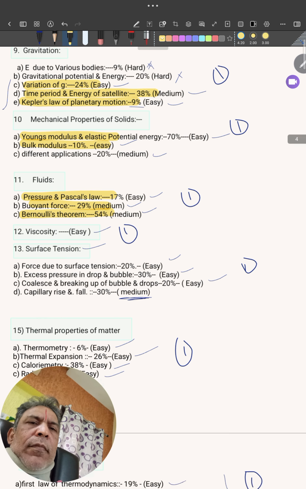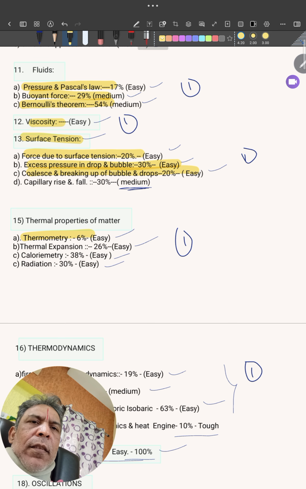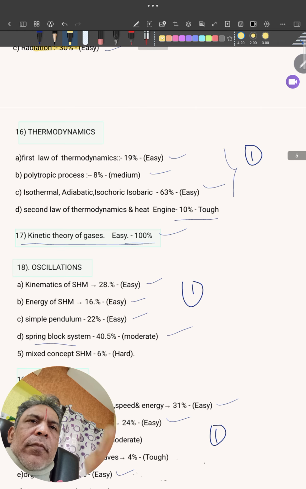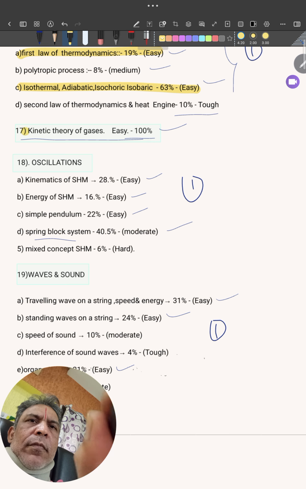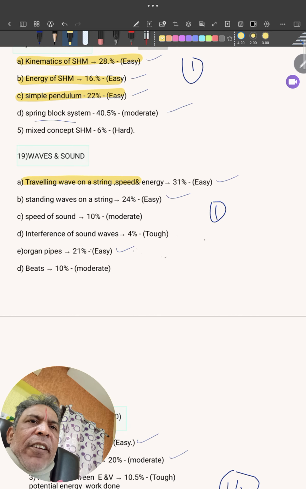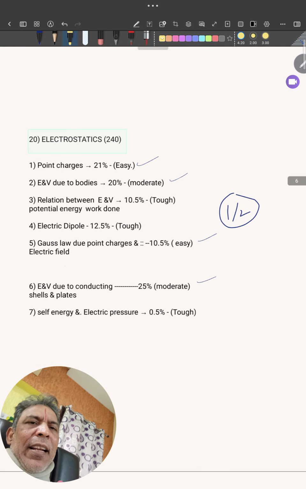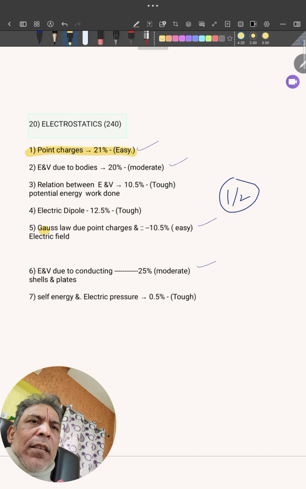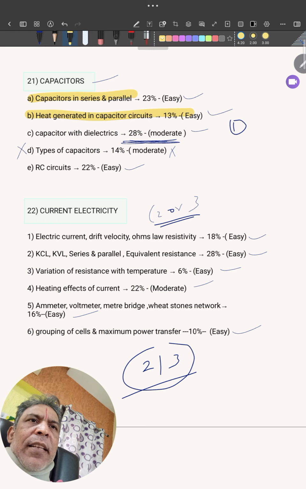Okay, these are the topics which you must prepare. Kinematics of SHM, energy of SHM, simple pendulum. Spring block system left to you. Traveling waves, compulsory. These topics I am underlining. At least these things you work out, what I underline in yellow color. You can see the more weightage, and they're easy also. Student-wise, I'm telling you these are the questions which will help you a lot in the exam.